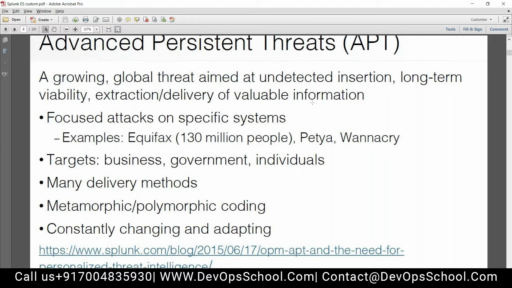Yeah. So APTs are the advanced type of threat. The similarity leads to Stuxnet. There is Petya ransomware, WannaCry ransomware. I request you both to please learn about three of them: Equifax, Petya, WannaCry. They mainly target business and government, high value business. They have many evasion techniques. They try to evade the anti malware solutions and the detection. They are advanced threats, collectively called APT. So please read about them for more information.